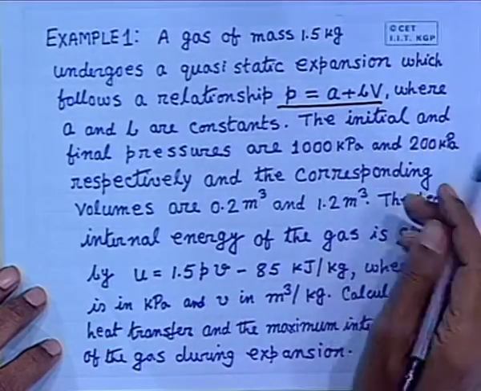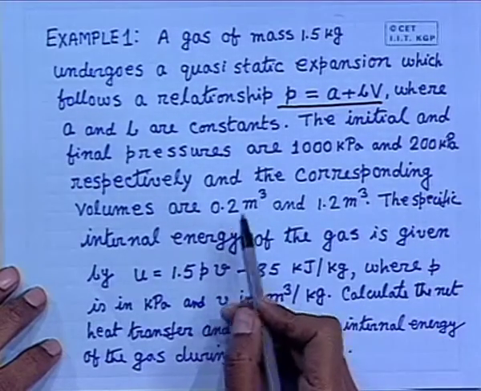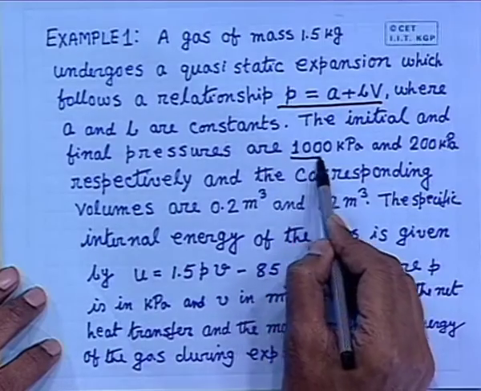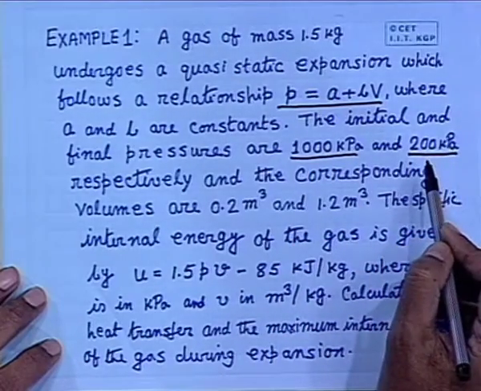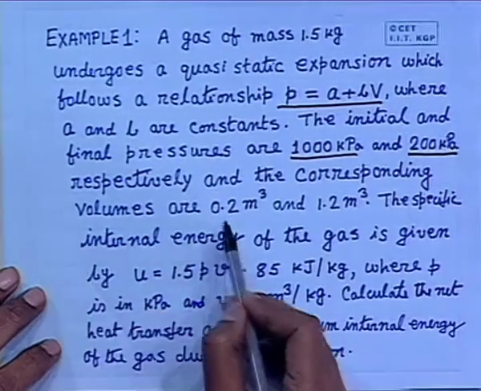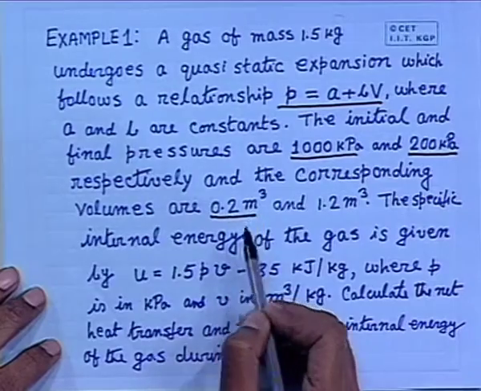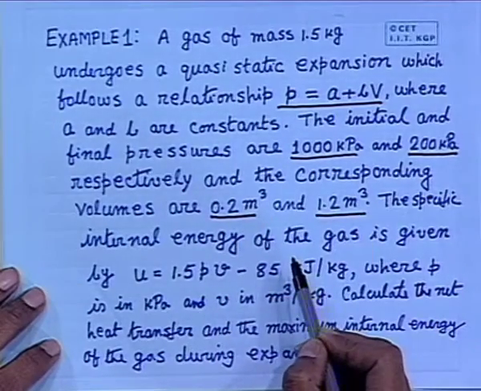The initial and final pressures are 1000 kilopascals and 200 kilopascals respectively. That means it is an expansion process where the pressure decreases, and the corresponding volumes are 0.2 meter cube, the initial volume, and 1.2 meter cube, the final volume.